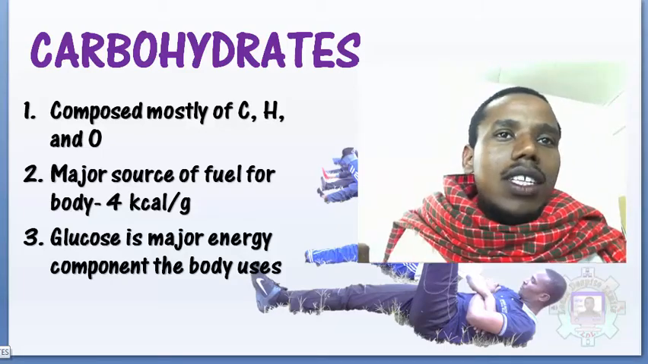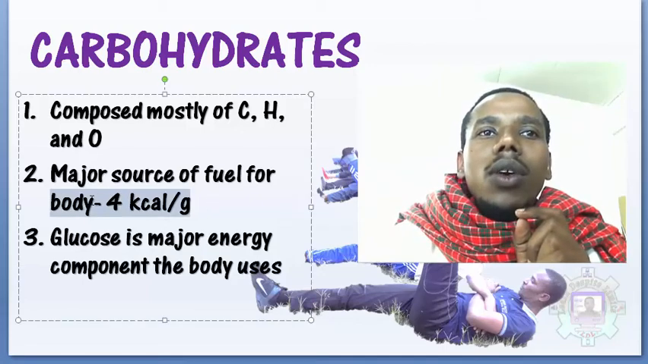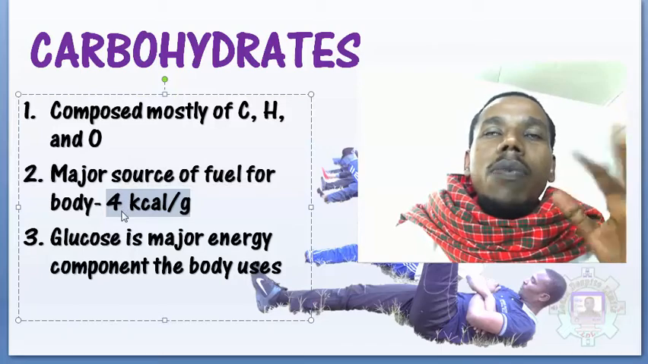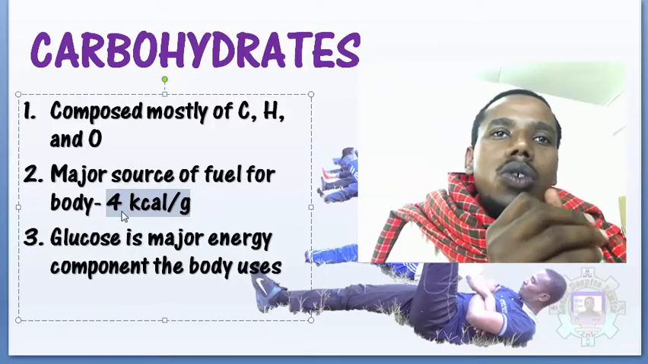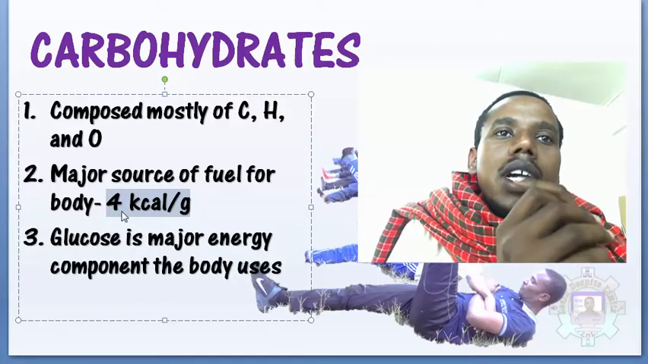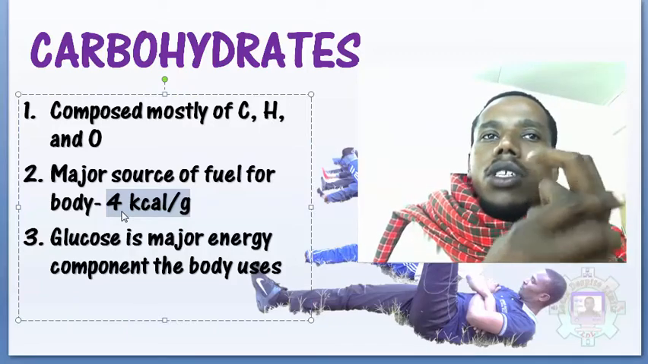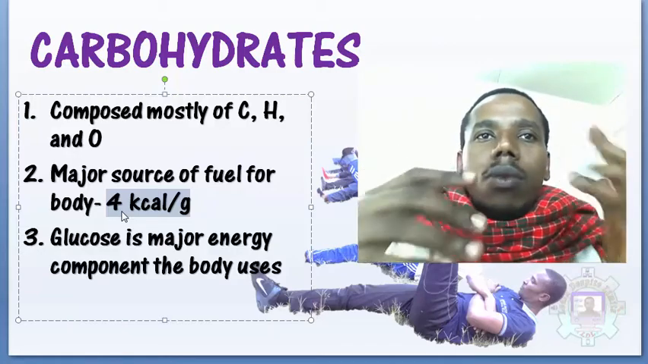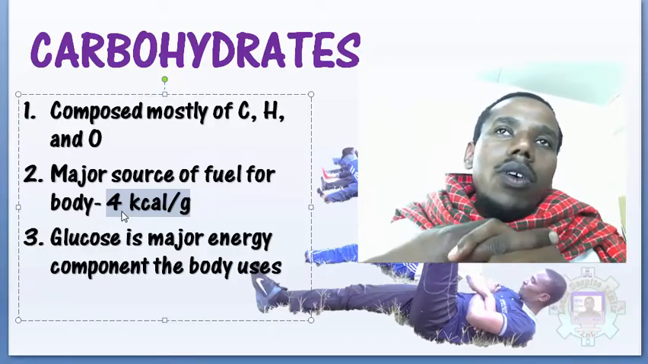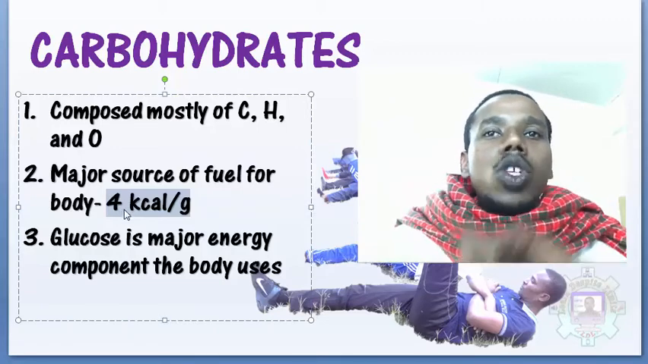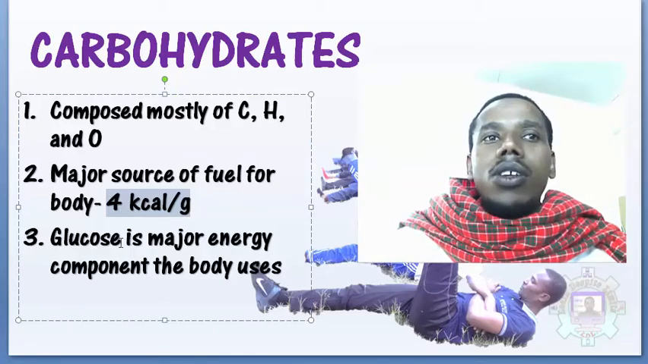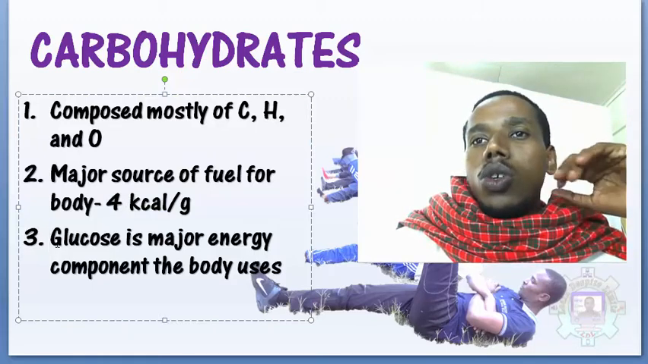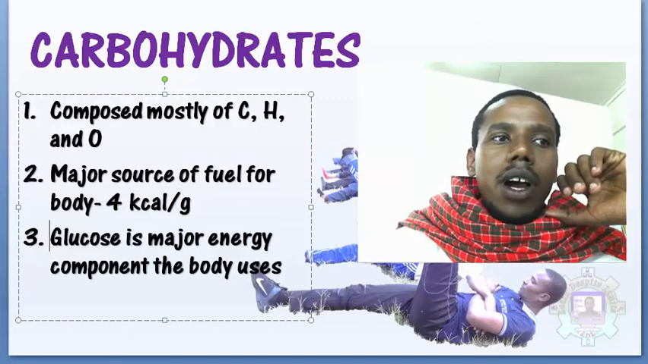1 gram of carbohydrate yields 4 calories. 4 calories. What's a calorie? We are going to learn in the future. A calorie is a unit that we usually use to calculate energy derived from carbohydrate, protein, and lipids. The unit used to measure the energy from carbohydrate, protein, or lipids is called a calorie. So 1 gram of carbohydrate has 4 calories. Glucose is the major energy component the body usually uses, and we get that from carbohydrate.